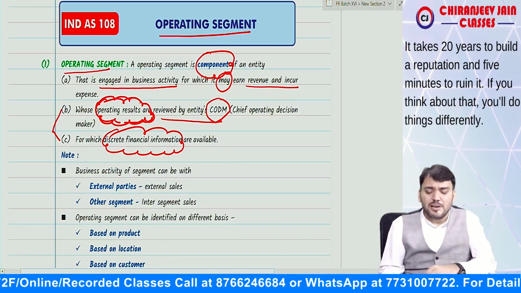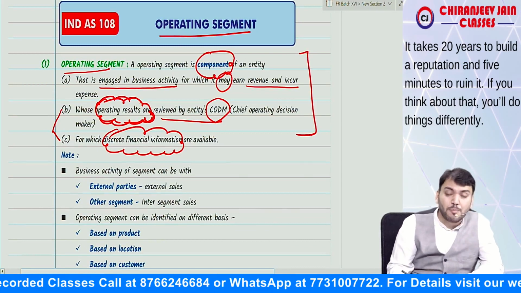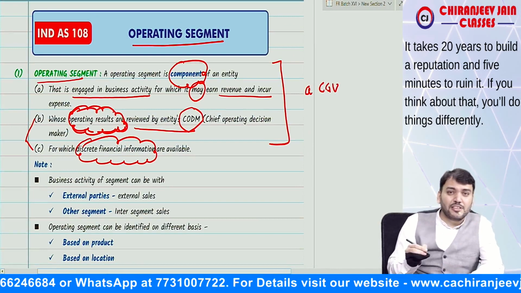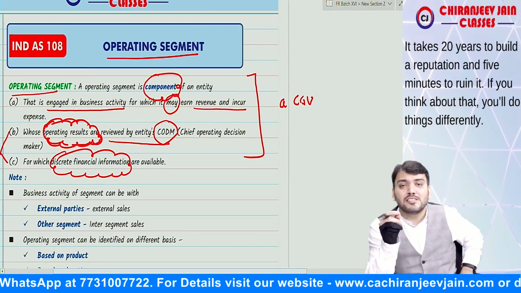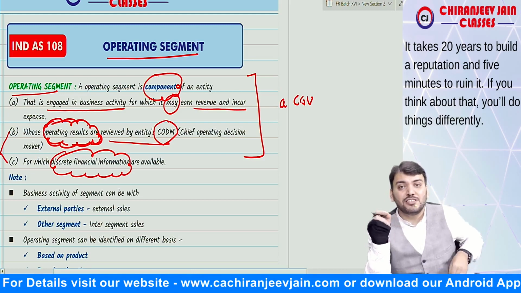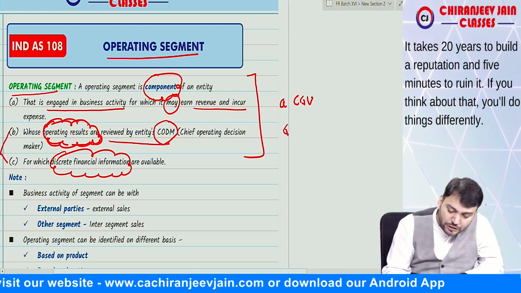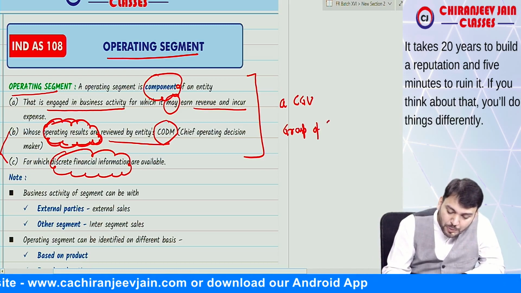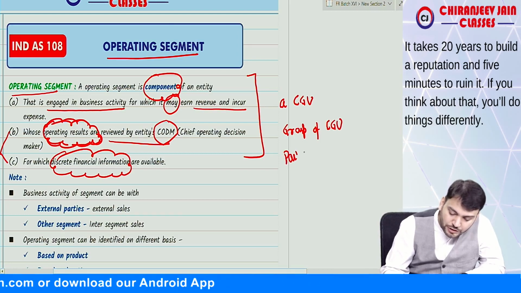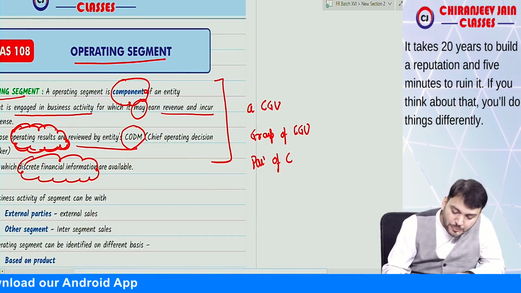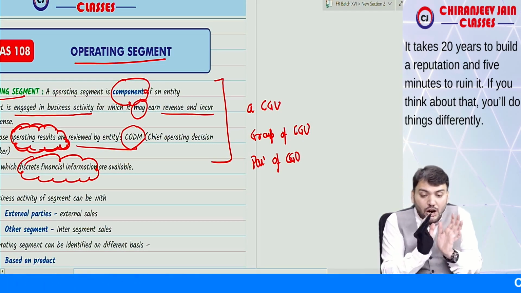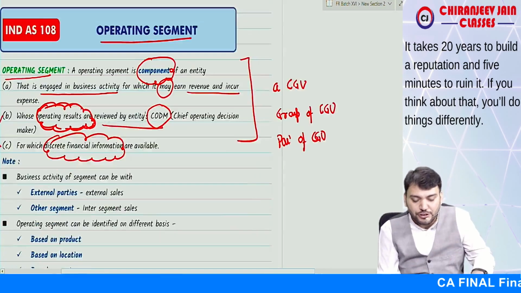Correct. Now, can I say an operating segment can be a CGU, cash generating unit? You know cash generating unit? Cash generating units are the smallest identifiable group of assets capable of generating cash flow independently from other CGUs. Or it can be a group of CGUs, or it can be a part of a CGU also. So operating segment can be a CGU, a group of CGUs, or a part of a CGU. Correct now? Yes, sir.